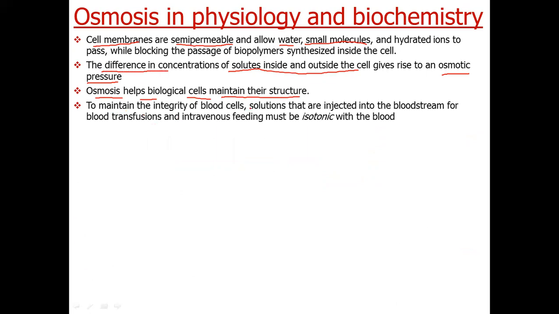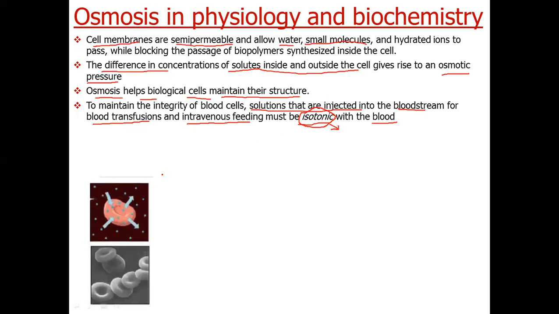Suppose solutions injected into the bloodstream for blood transfusion or some other intravenous feeds are isotonic with blood. Isotonic means they have the same osmotic pressure as that of blood.